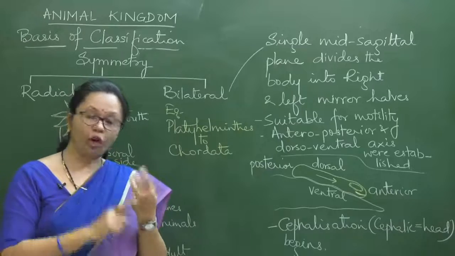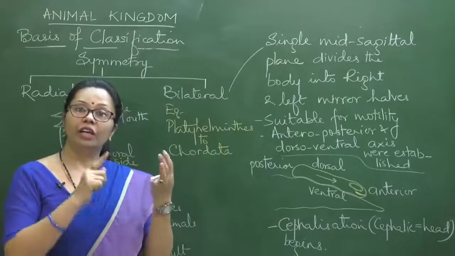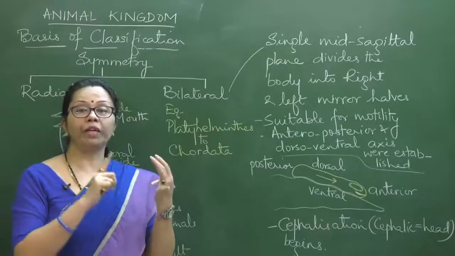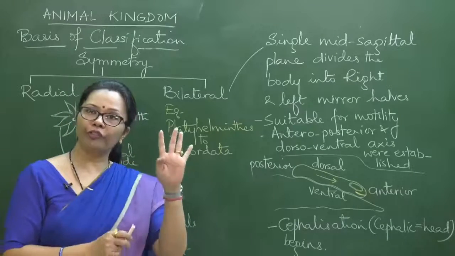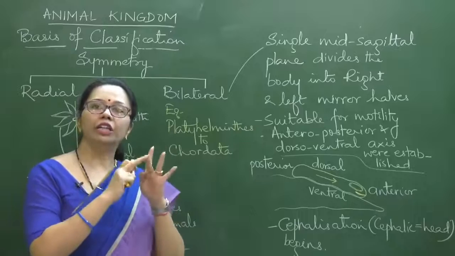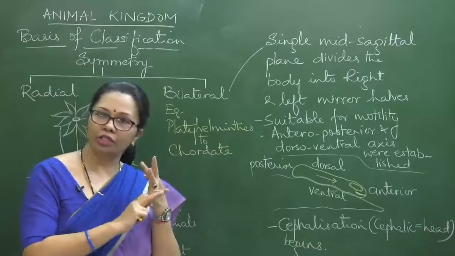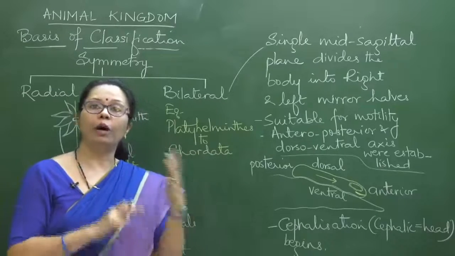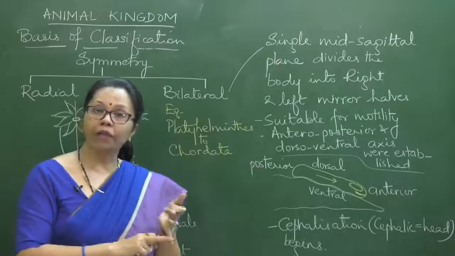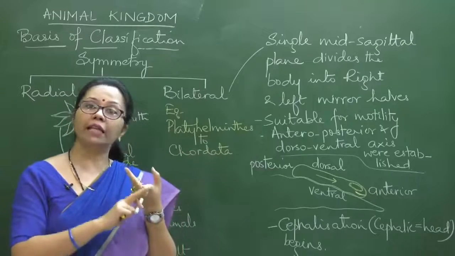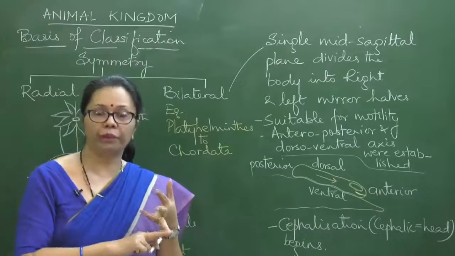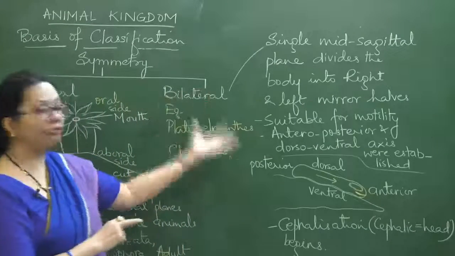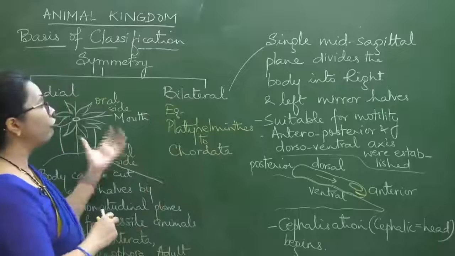Because we have talked of levels of organization, I hope everybody had joined in by that time. Levels of organization, we have mentioned 4 of them: the cellular level, the tissue level, organ level, and the organ system level. And then we talked about body plan, which were of 3 types: cell aggregate body plan, blind sac body plan, and tube within tube body plan. And next we have taken up the symmetry.